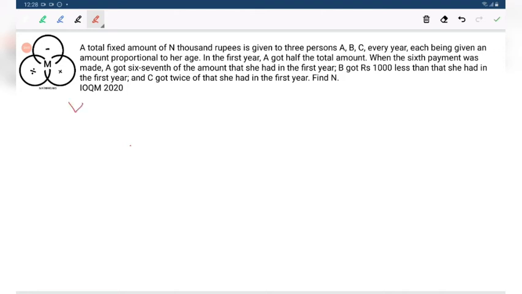When year equals to 1, that is the first year, or let's consider that is time equals to 0. A, B and C. A gets n by 2. In the first year, A got half the total amount. When the sixth payment was made, A got 6/7 of that she had in the first year.